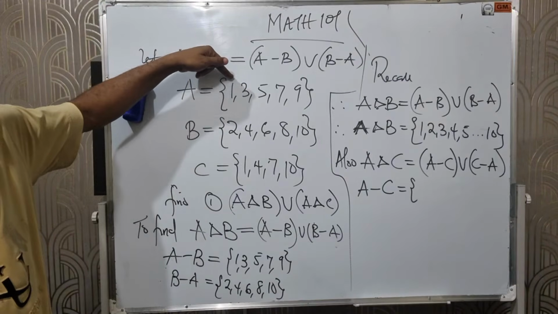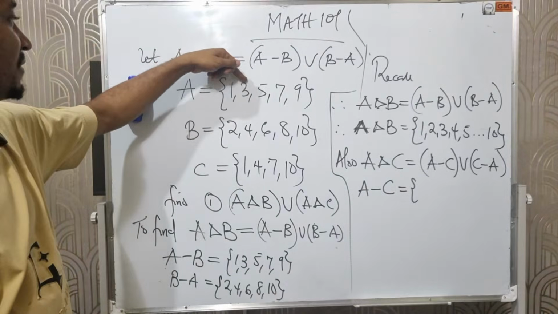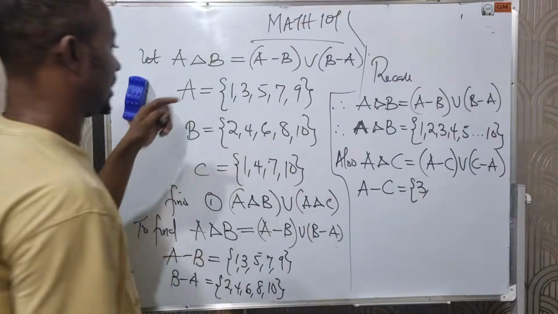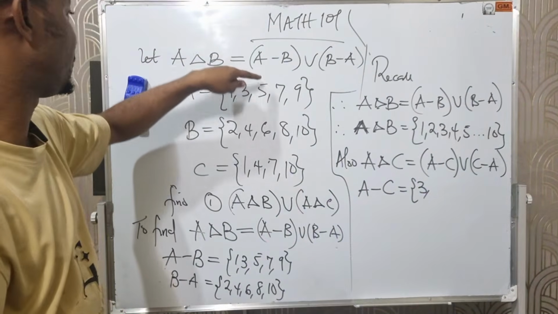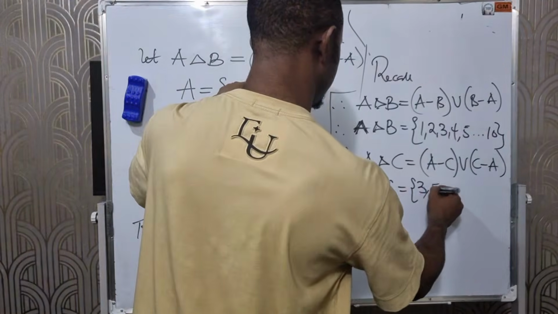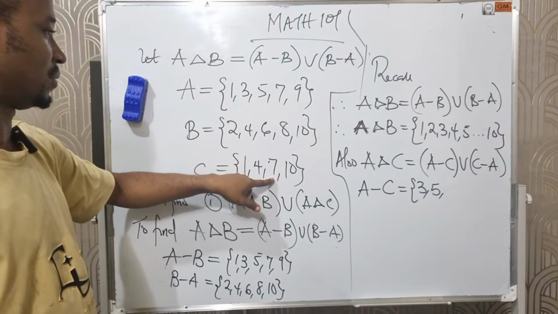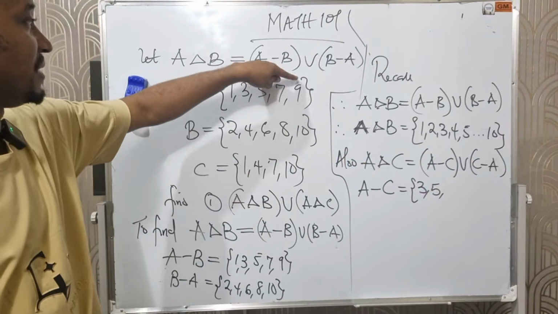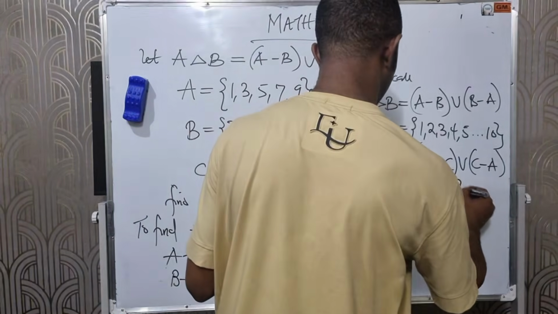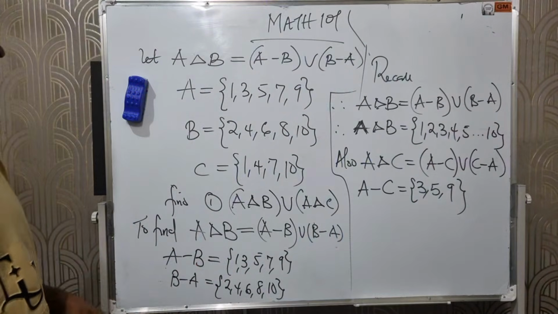Let's take 1, it is in A, also in C. So 1 is not part of the elements. We have 3 here, but there's no 3 in C, right? So the first element is 3. Let's confirm for 5. We have 5 here, but there's no 5 in C. The next is 5. We have 7, there is 7 in C, so we don't need 7, right? We have 9, there's no 9 in C. So we have 3, 5, and 9. A difference C: elements found in A, but not in C.